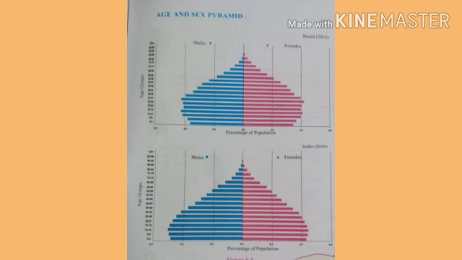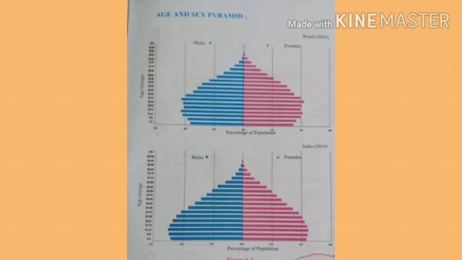Okay, so what is the conclusion? If we compare both countries, the number of children is more in India, but less in Brazil. The youth number is high in India, and in Brazil also, but aged people are more in Brazil. That means Brazil's life expectancy is more. We will learn about life expectancy in the next part. We already learned that life expectancy means the average number of years a person is expected to live.